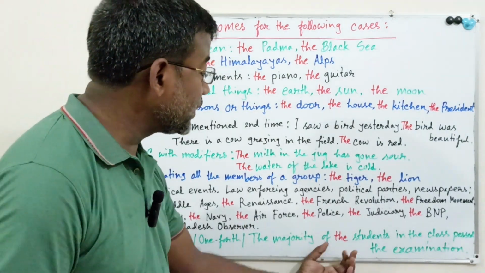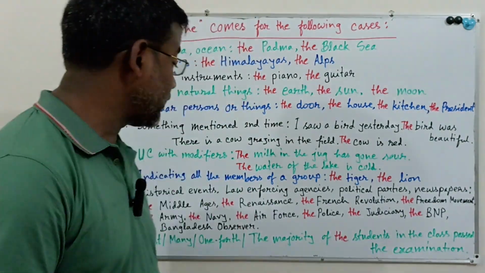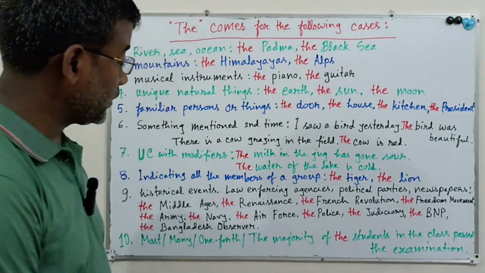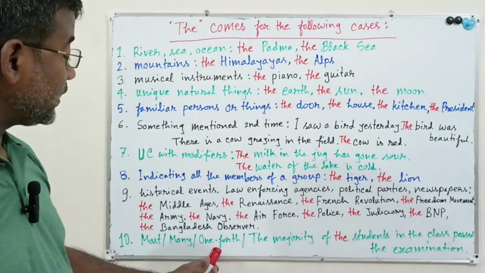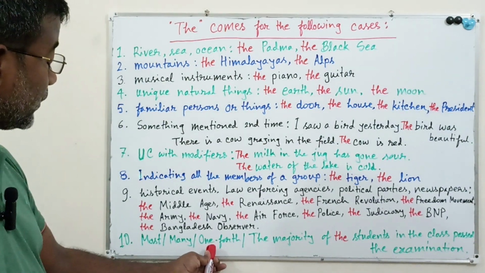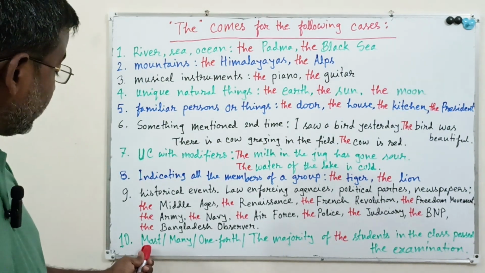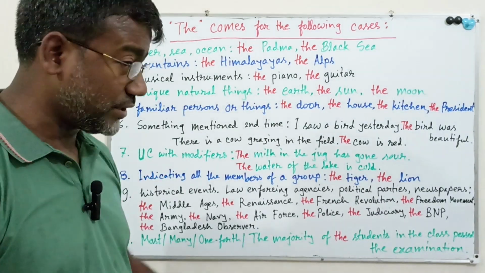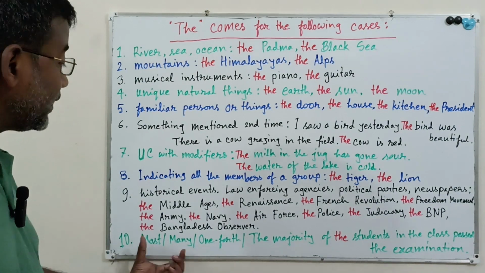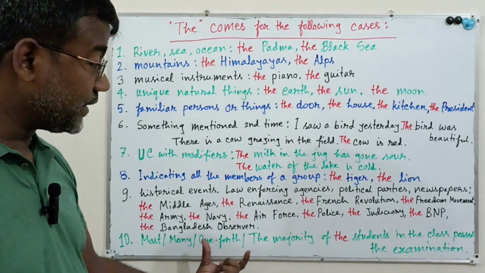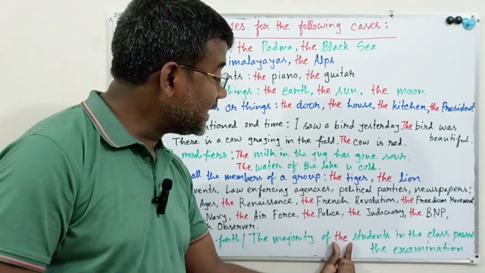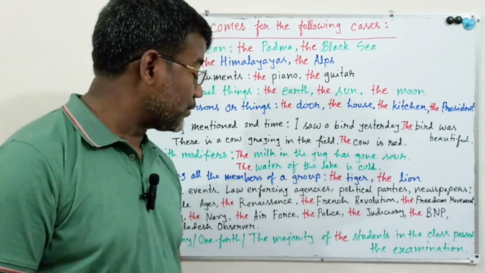One-fourth of the students in the class passed the examination. The majority of the students in the class passed the examination. Most, many and the majority are indefinite, and one-fourth is a definite quantity. It comes before an "of" phrase, and you have to use "the" before the nouns.